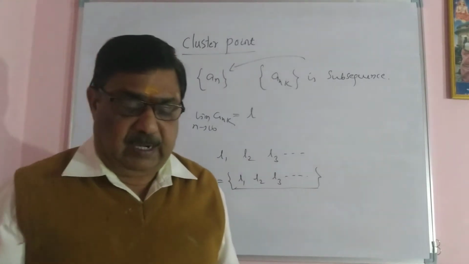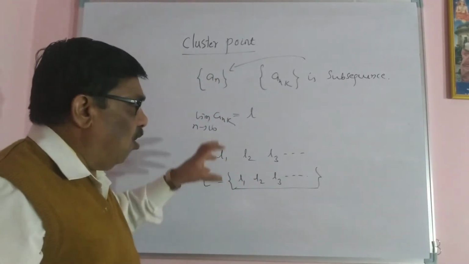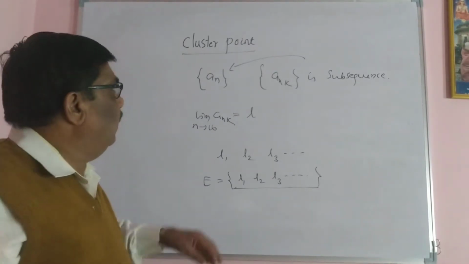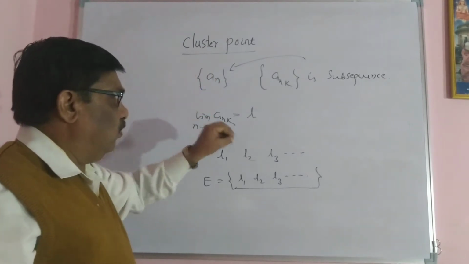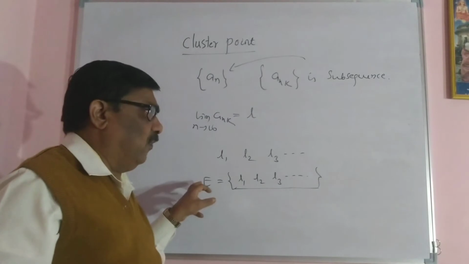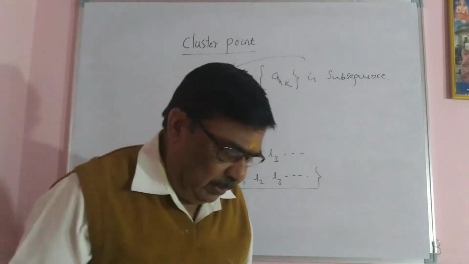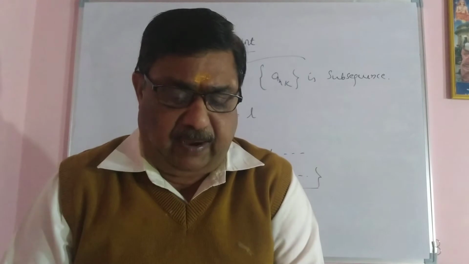If at all you want to say it is a convergent sequence, all cluster points must be equal to one value. That is a very important point. It means E is a singleton set, all subsequences converge to one value. And vice versa, suppose an is a convergent sequence, all subsequences converge to the same value, then E, the set of cluster points, is a singleton set. So remember this.